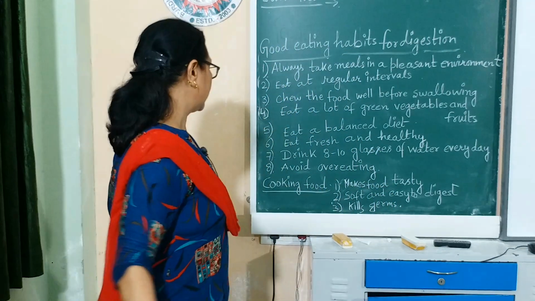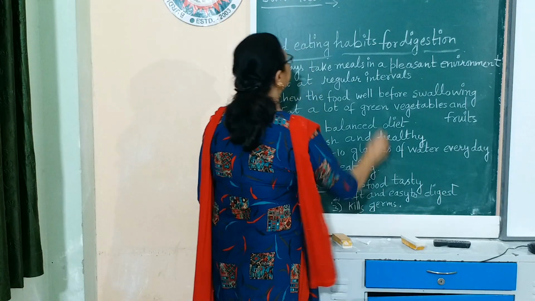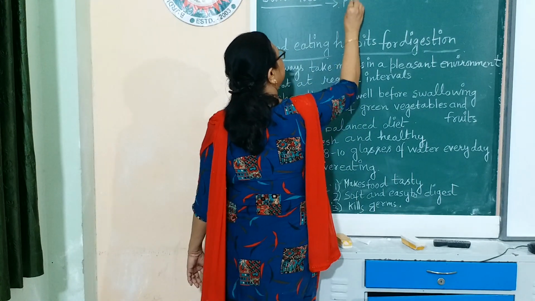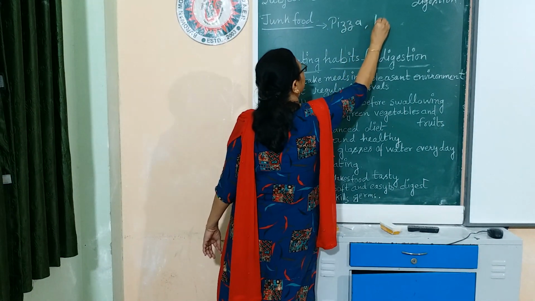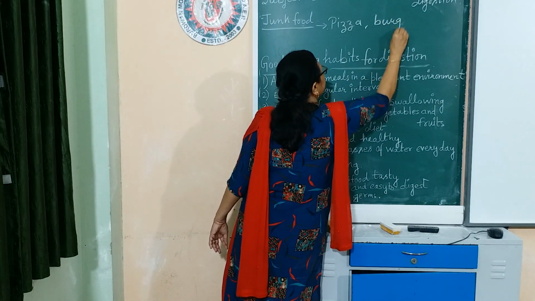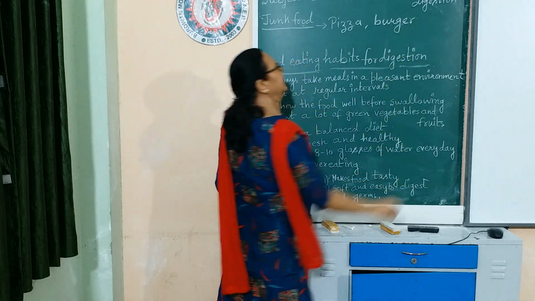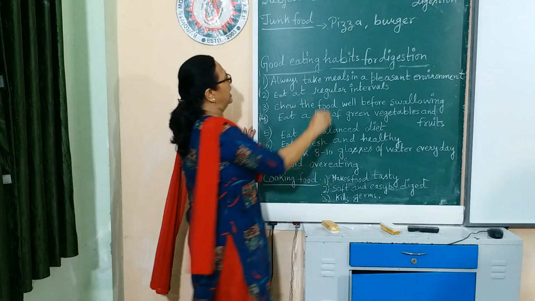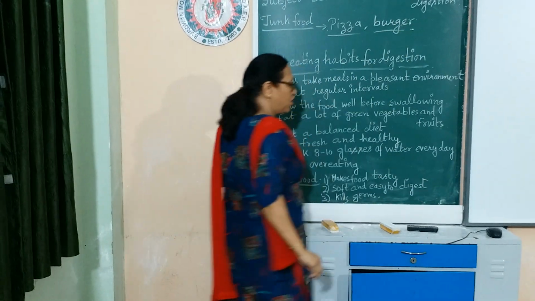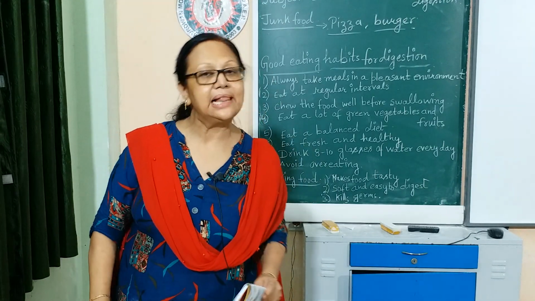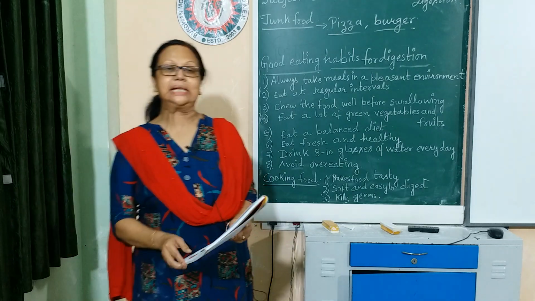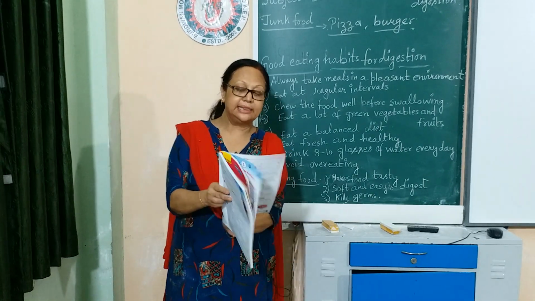What are the examples of junk food? If we are eating burger, if we are eating pizza, that means we are eating junk food, and they are not healthy at all for us. Now, what kind of food do we have to eat? We have to eat healthy food, and we have to make the habit of taking healthy food.